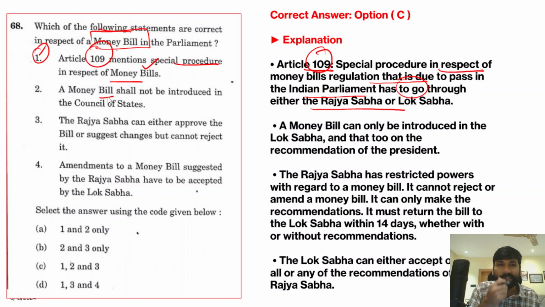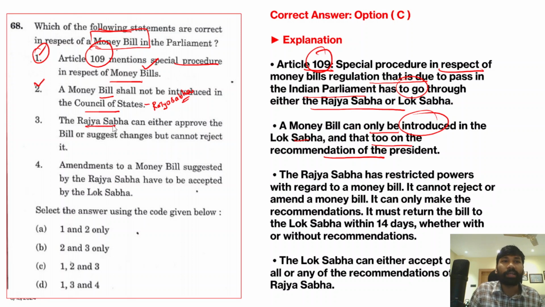And the second statement says that the money bill shall not be introduced in the Council of States. Yes, this is also a correct statement, right? So what is the Council of States? Council of States is Rajya Sabha, and therefore we cannot introduce this money bill in the Rajya Sabha. A money bill can only be introduced in the Lok Sabha, that too on the recommendation of the President. So therefore this statement is clearly a correct statement.